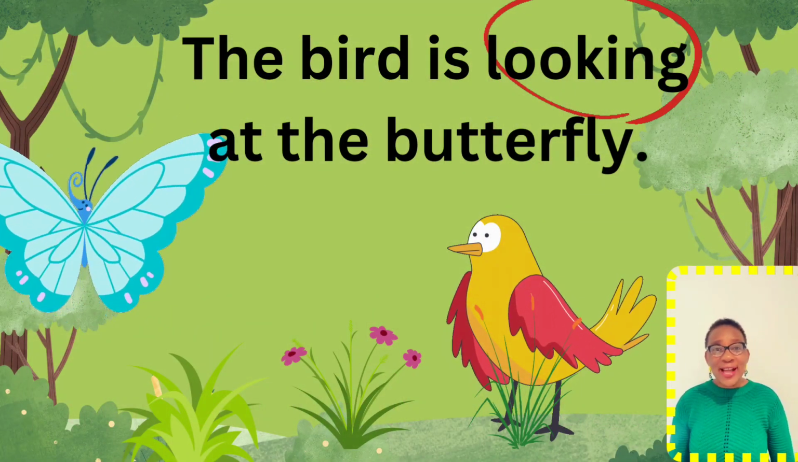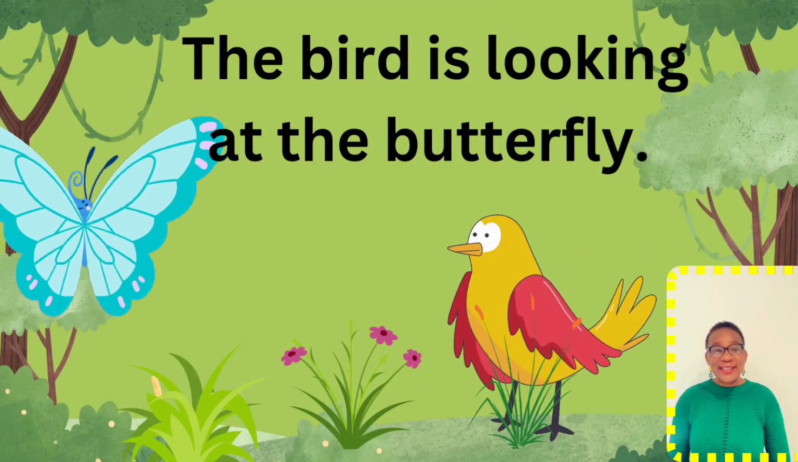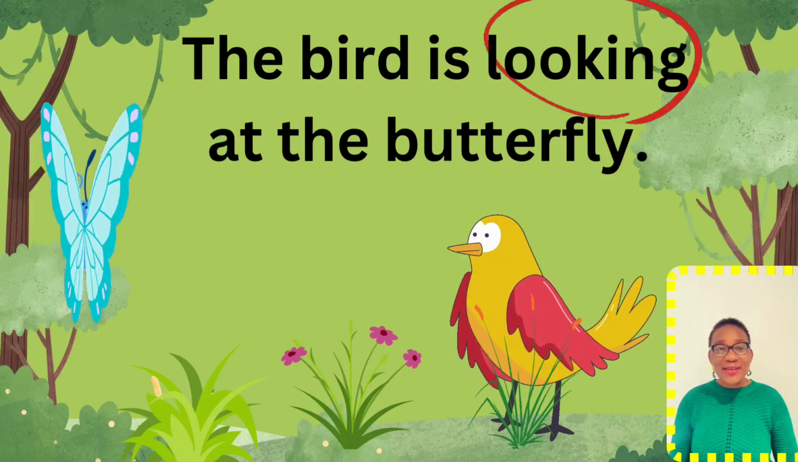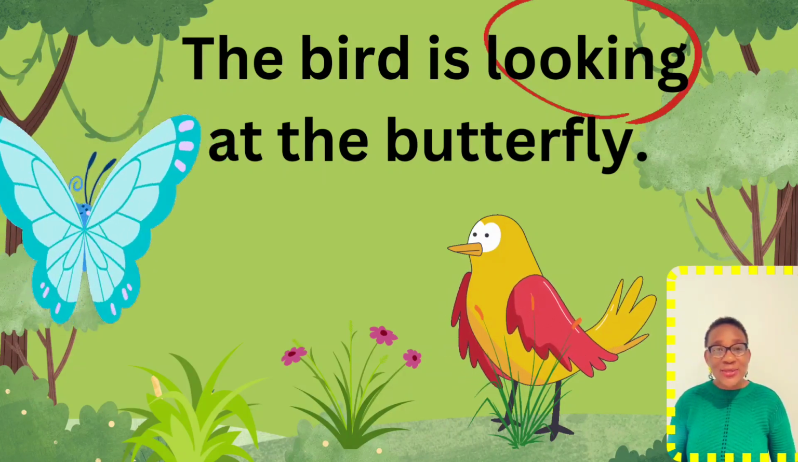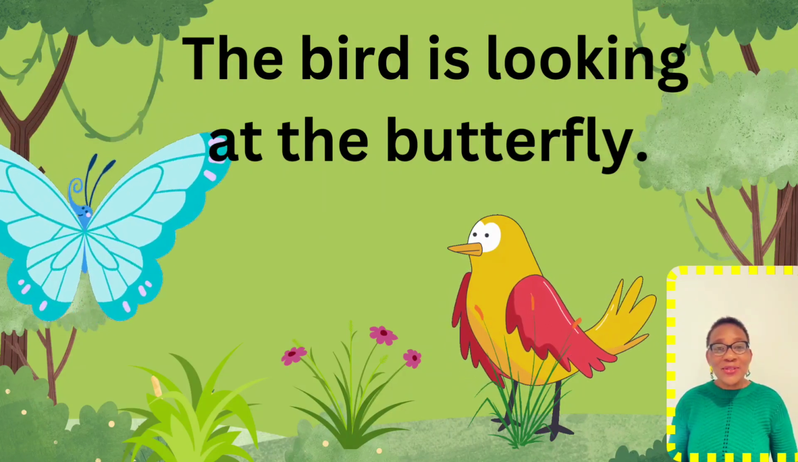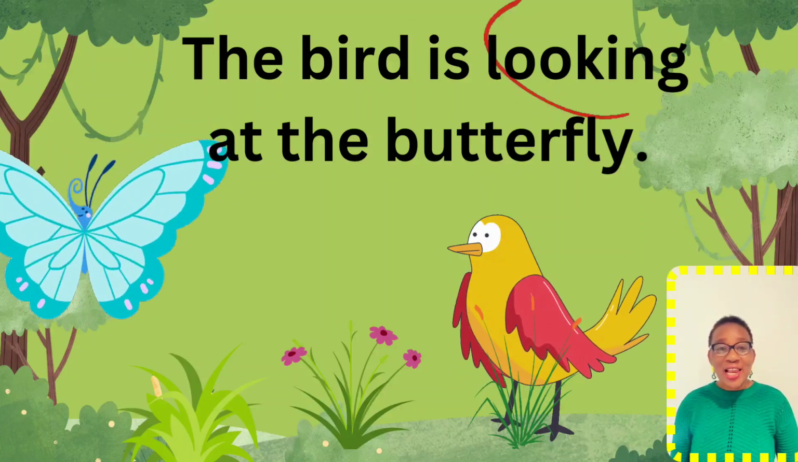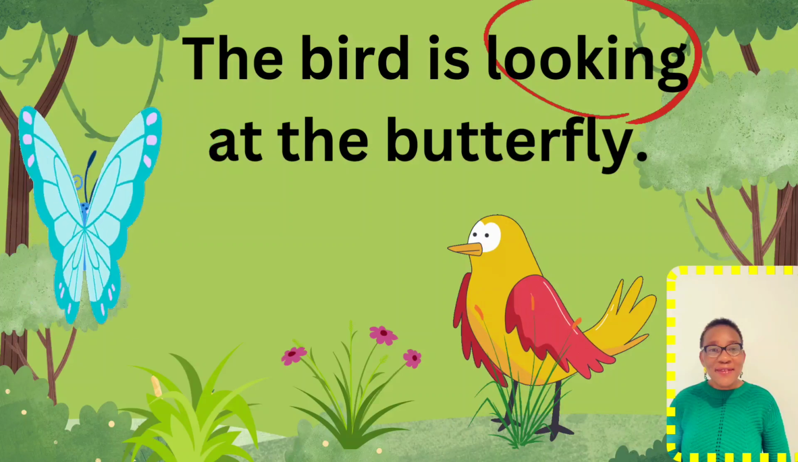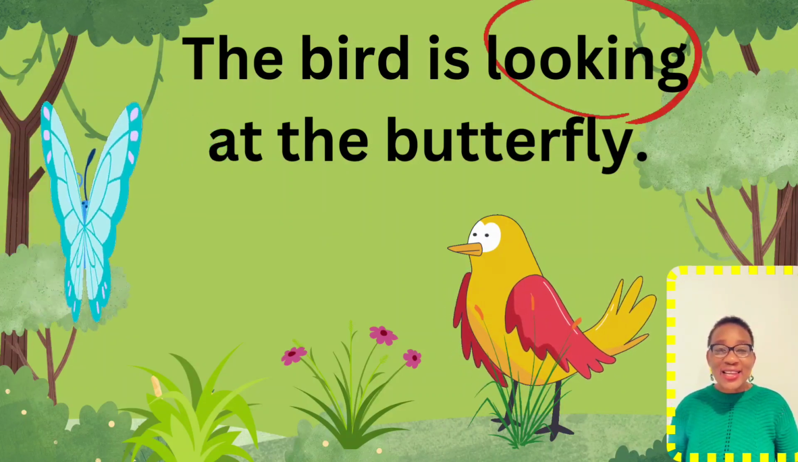The bird is looking at the butterfly. Verb in that sentence, looking. The bird is looking. That's what the bird is doing. So that's a verb in the sentence, looking. The verb in that sentence is looking.